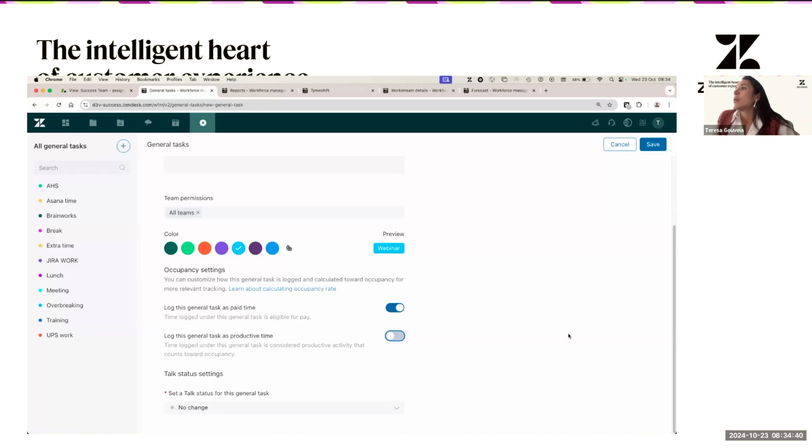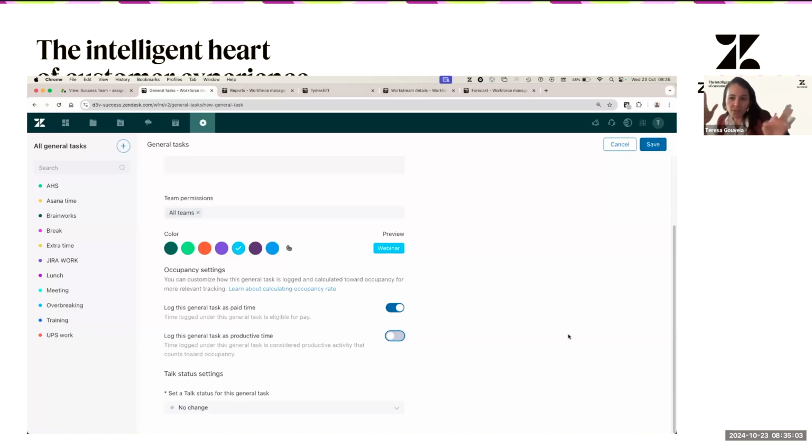Here I think this will depend as well on what productivity means for you. Because we have some customers for whom productivity is 100% related to tickets. Even if there are some activities that are part of the training of the agents, or activities that contribute to their work that they can do in tickets, they don't consider that productive time.